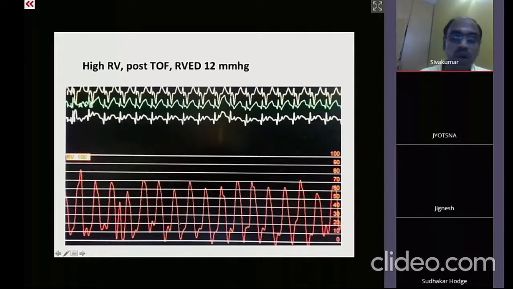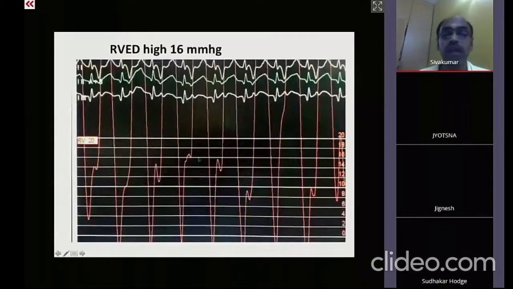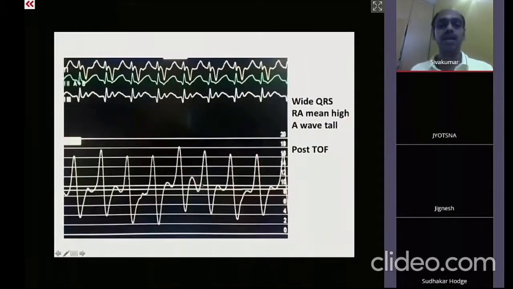Now, what is more important here is carefully looking at the end diastolic pressure. When we are looking at the end diastolic pressure, the EDP is elevated to almost as high as 12 millimeters of mercury. Actually, in certain frames, we are able to see that it is elevated up to 16 millimeters of mercury. So RVEDP is elevated, and correspondingly, RA pressure is also elevated. RA mean pressure is almost 9 millimeters of mercury, with RA waves touching almost 17 to 18 millimeters of mercury.